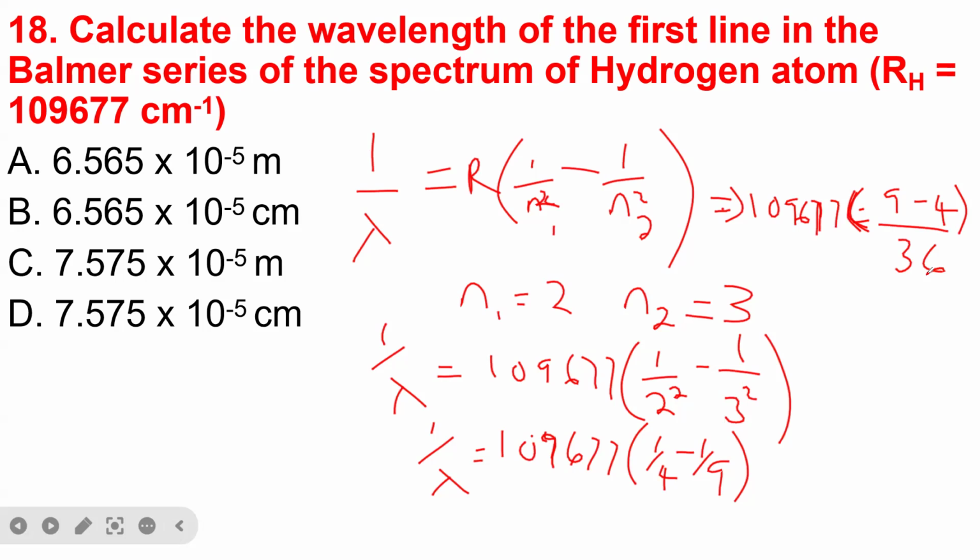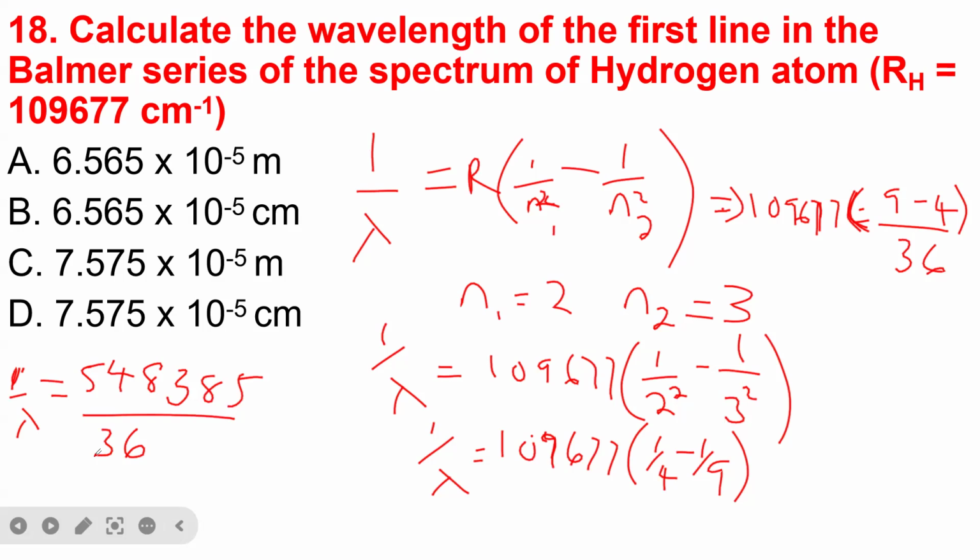So we are now going to multiply 5 with 109,677. Therefore, after we do that, 1 all over lambda is equal to 548,385 divided by 36. So this is what we are going to have.